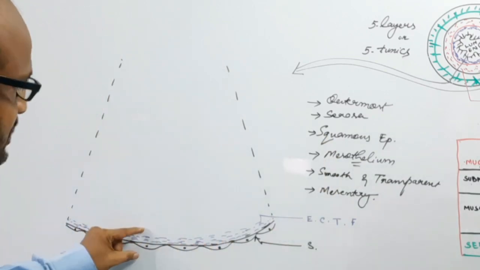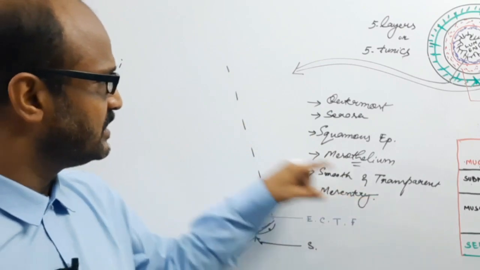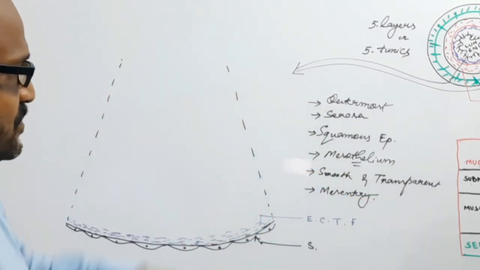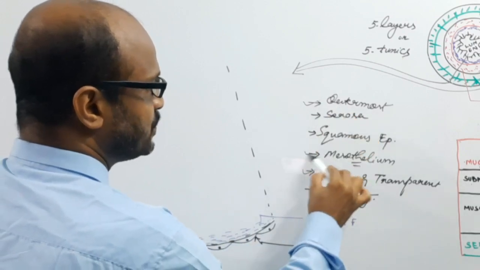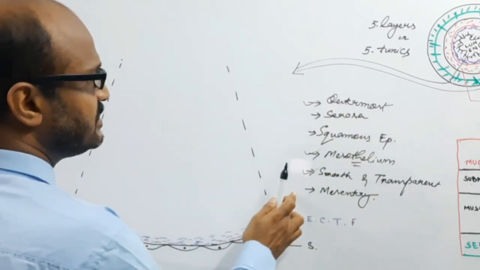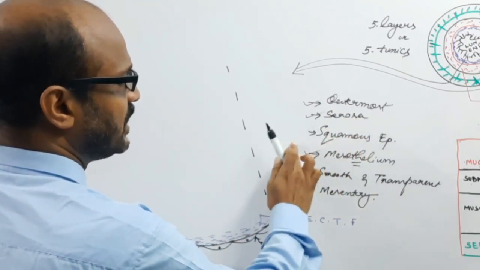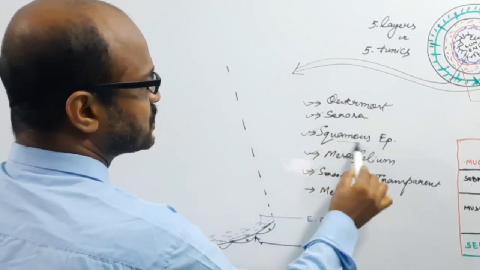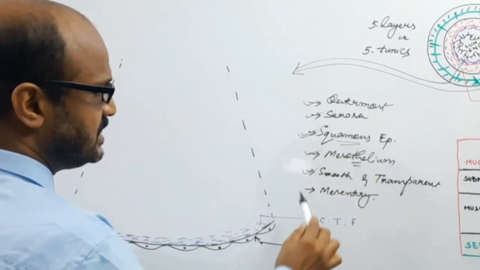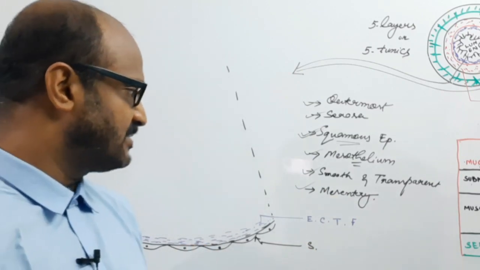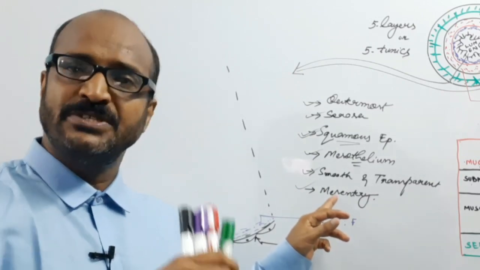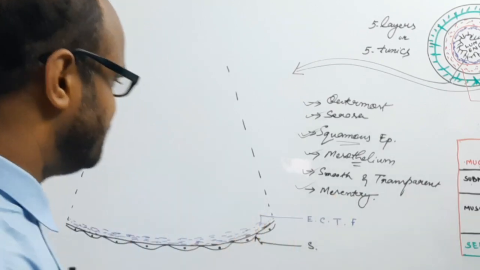So the serosa is the outermost layer, which is smooth and transparent, and it forms the mesothelium. This serosa layer is composed of squamous epithelium, very important, and inside the abdominal cavity it aids the formation of the suspensory structure known as the mesentery.